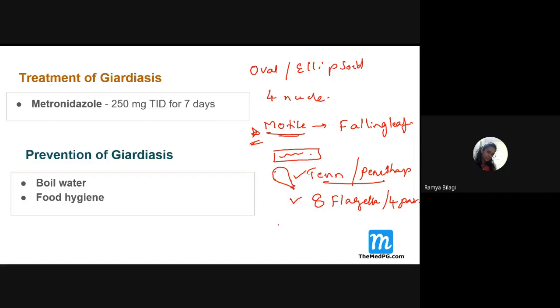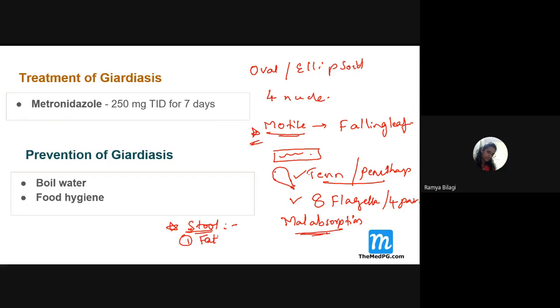If this fellow is present for a chronic time, it will lead to malabsorption. This is very important. And what is the stool characteristic feature? No blood, but only fat.